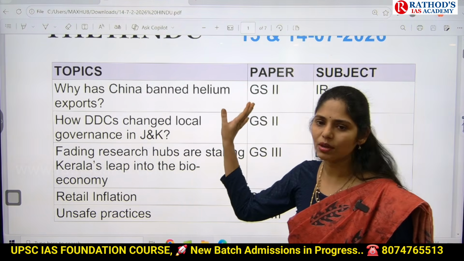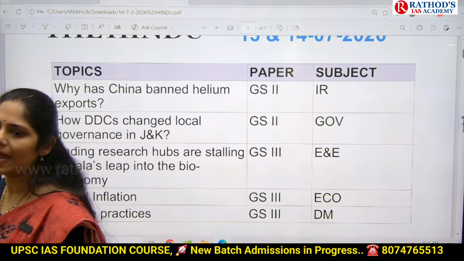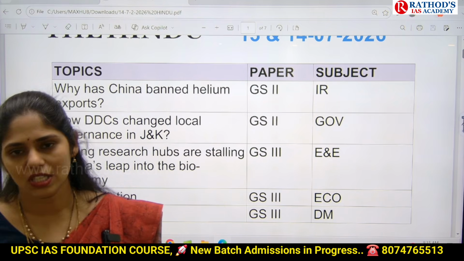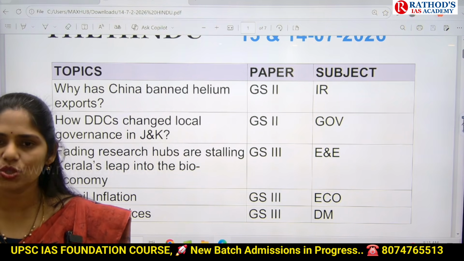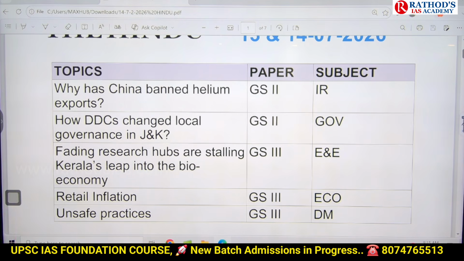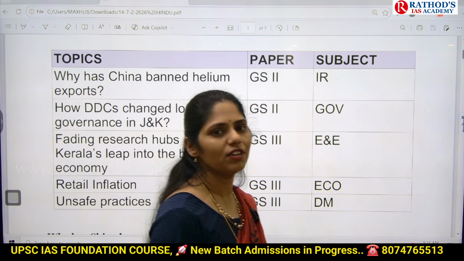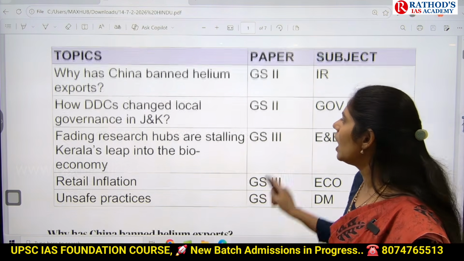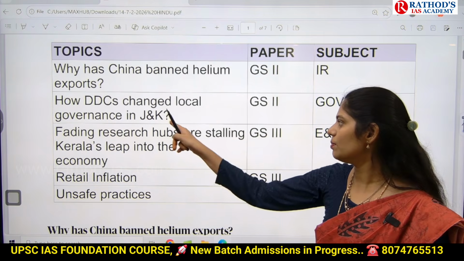So here you have to know about this helium. And you have to see why China has banned these helium exports and where exactly we are going to use this helium. You have to know this. UPSC can ask you a prelims based question on this. And this topic is important from your science and technology point of view and even from GS paper 2 under international relations. And the next topic is how DDCs changed local governance in Jammu and Kashmir.